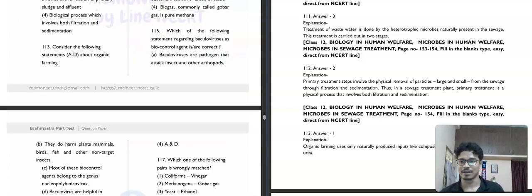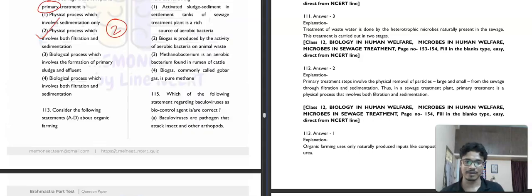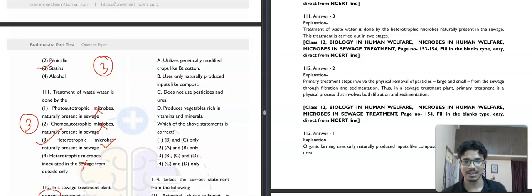Then question number 113. Consider the following statements about organic farming. Okay, let's see. It is saying that it utilizes genetically modified crops like wheat, cotton. No, organic farming doesn't have any genetically modified crops. Uses only naturally produced inputs like compost. Correct. Organic farming will use compost. Then do not use pesticide and nutrients also. The name is organic, that is totally natural. Then produces vegetables rich in vitamins and minerals. No, it is a different approach. Organic farming doesn't produce vegetables rich in vitamins and minerals. So you will get the vegetables as natural as they can be. So the first option will be your correct answer.